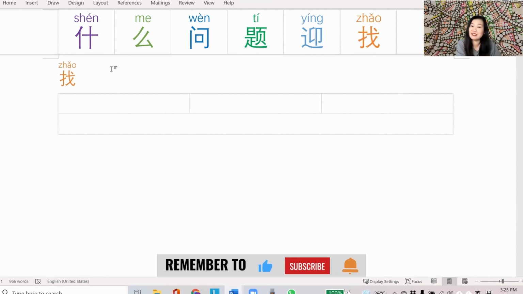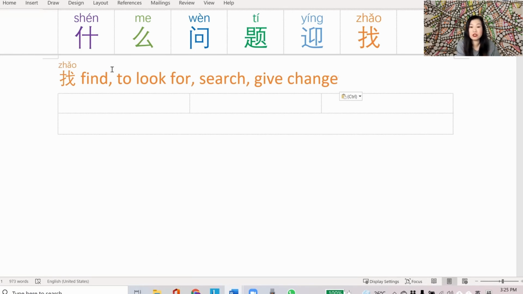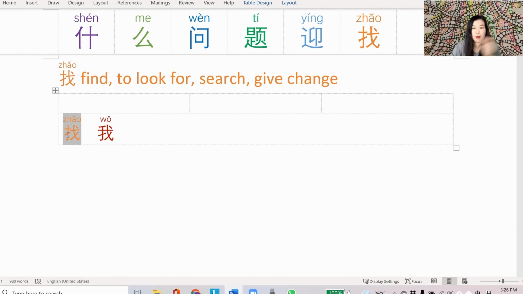Finally, the last character in this episode, we have zhǎo. Zhǎo means to find, to look for something, to search, or to give change. Now, if you're staring at zhǎo and blinking several times because it looks so familiar, that's because zhǎo looks very similar to a word we already know very well, which is 我. Yeah, give it a good stare. Pop the pinyin on so you can see the difference. You have to stare at it for a while and look at the distinction between the two characters.